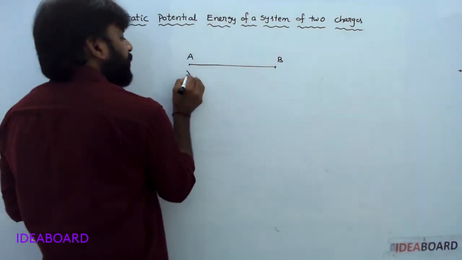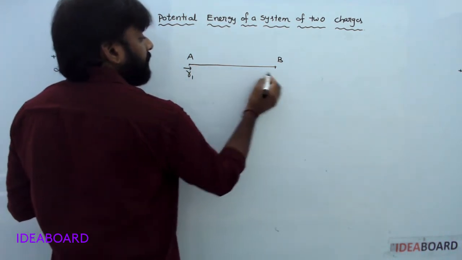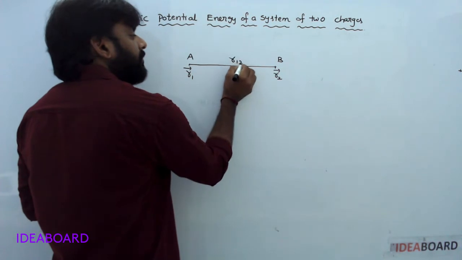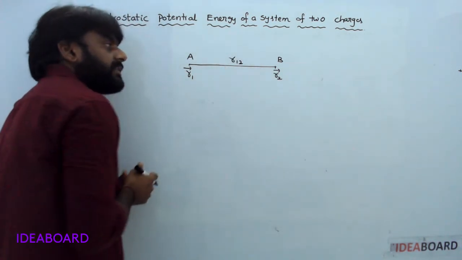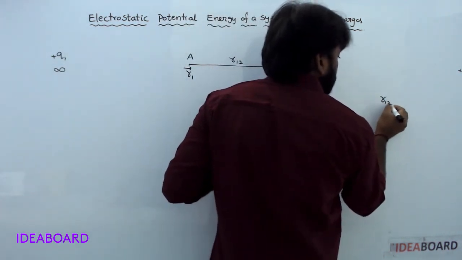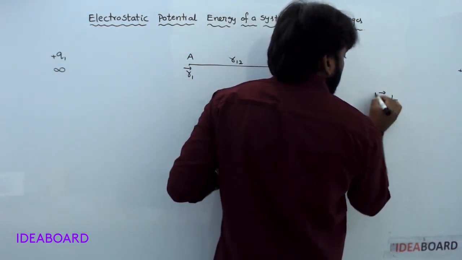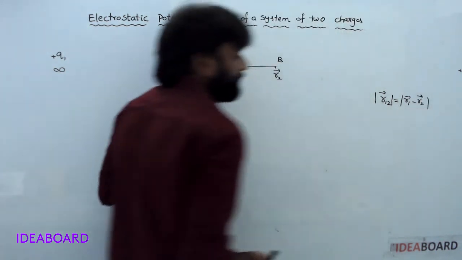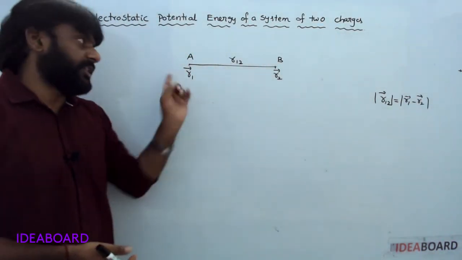This position vector is R1, this position vector is R2. So the distance between them is R12, which is the magnitude of R1 bar minus R2 bar. Understood? That is the separation distance between these two points.